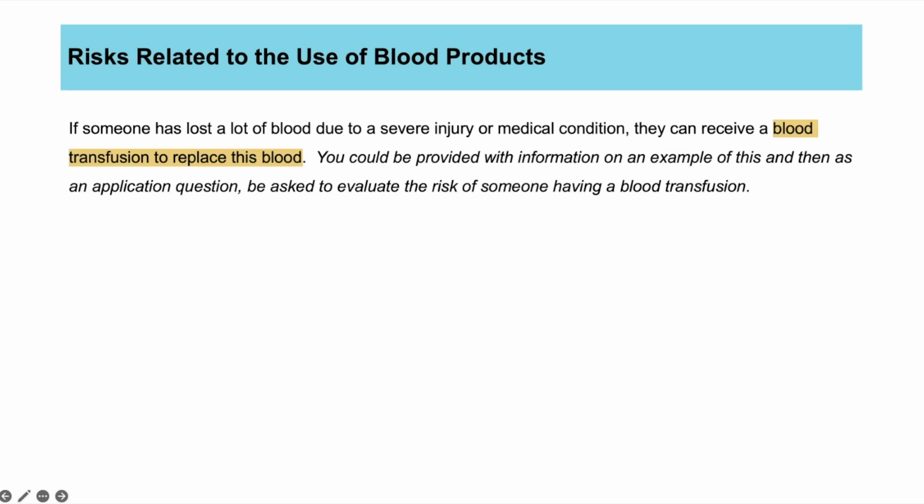Now, one thing it says in the specification that you need to be aware of is that if someone has lost a lot of blood, maybe due to a medical condition or a severe injury, they can have a blood transfusion, which is when you get someone else's blood transported into your body. But you need to be aware of, or be able to evaluate, the risk of someone having a blood transfusion.